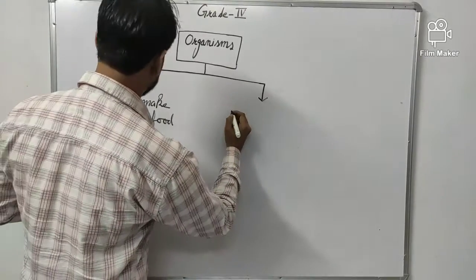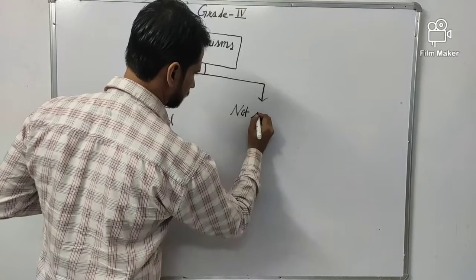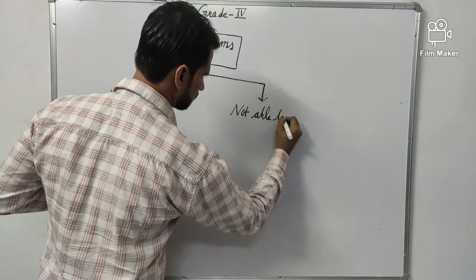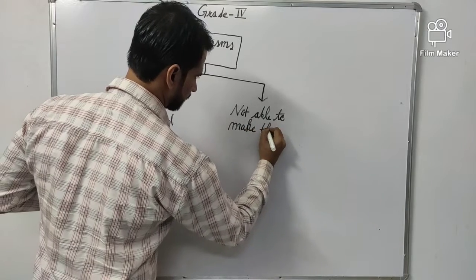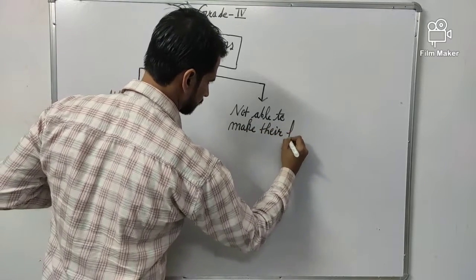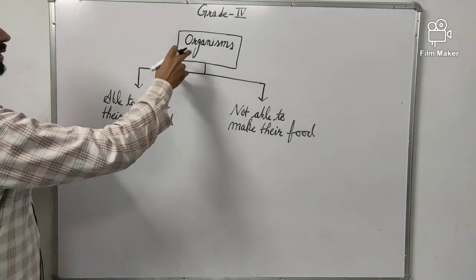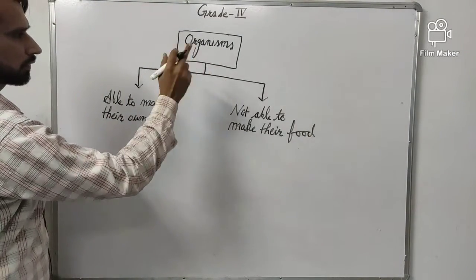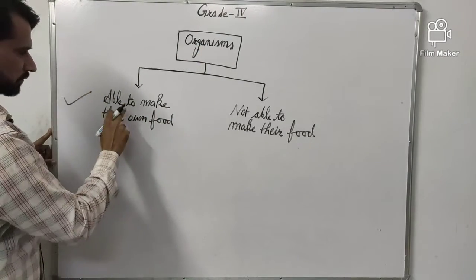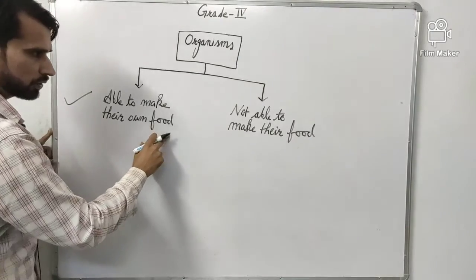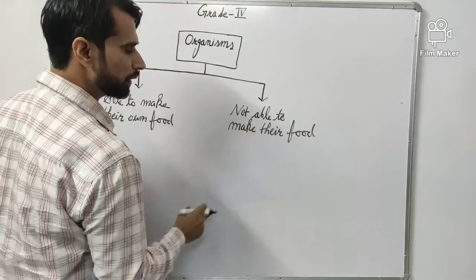In the second type, organisms are not able to make their food. Okay, in the question there was a table. In that table what was given? Organisms, two types of organisms. The first one is able to make their own food. The second is that type of organisms which are not able to make their own food.